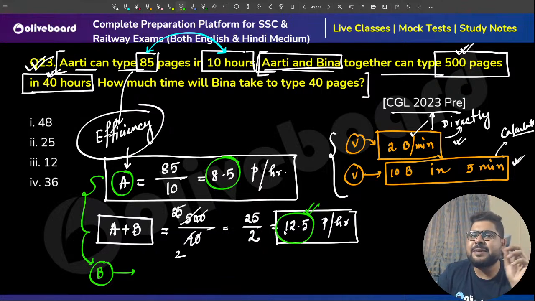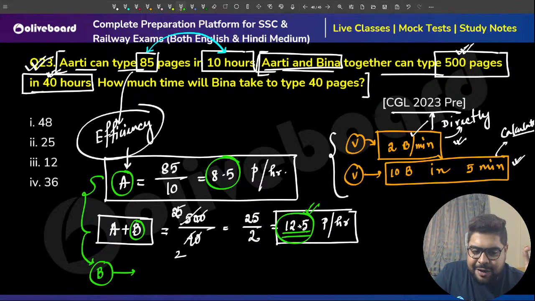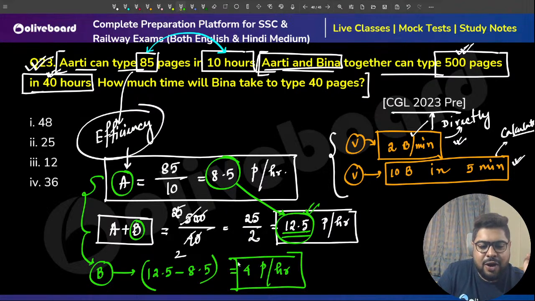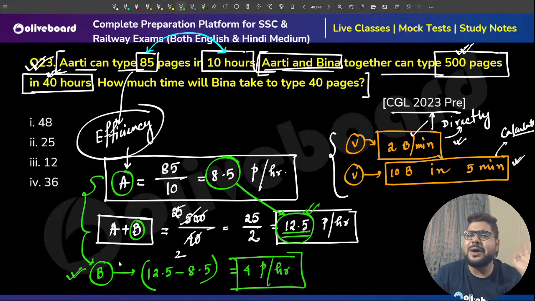So the remaining part must be done by Beena. Just do the subtraction. So that is, sir, 4 pages an hour. You see, we got the efficiency of Beena. Now, whatever they want to ask us, we'll give our answer.